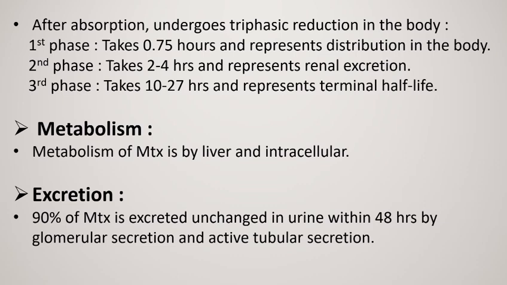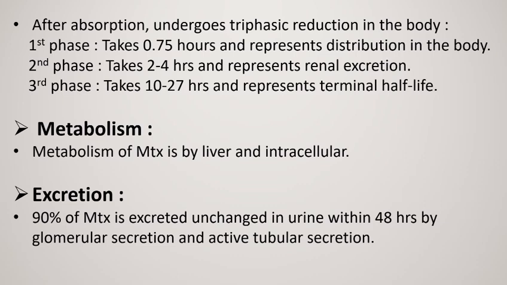Metabolism of methotrexate is by liver and intracellular. Excretion is through urine. 90% of the methotrexate is excreted unchanged in urine within 48 hours by glomerular secretion and active tubular secretion. Drug interactions of methotrexate.